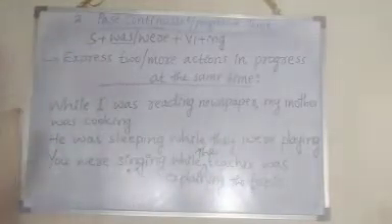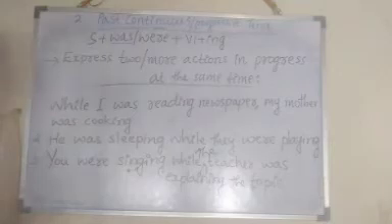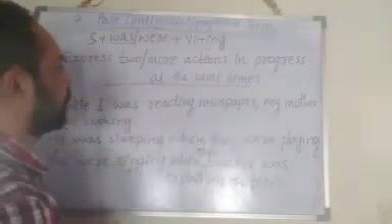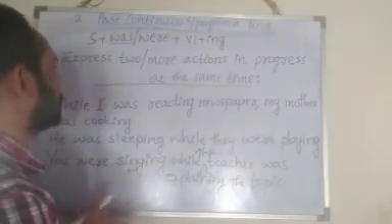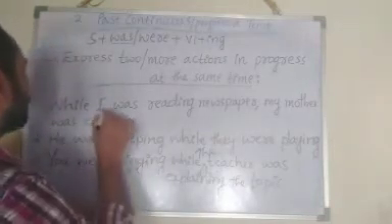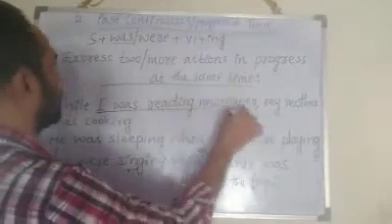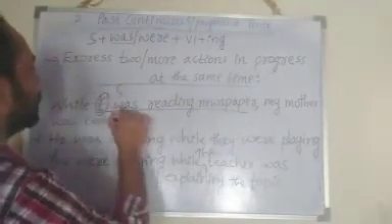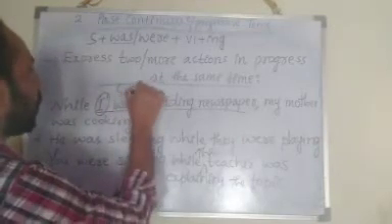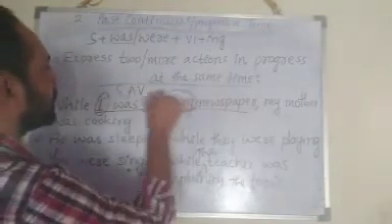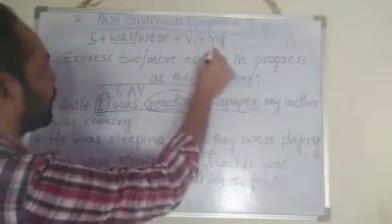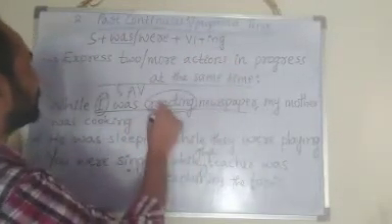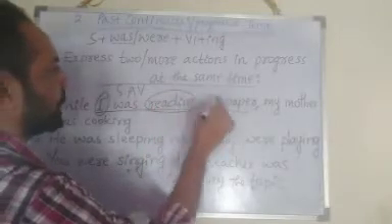See the first sentence. While I was reading newspaper. First, you understand the tense. The first part. I is the subject, singular subject. Was is the auxiliary verb. Reading is the verb, V1 plus ing form, right? Present participle. So this is past continuous tense, right?